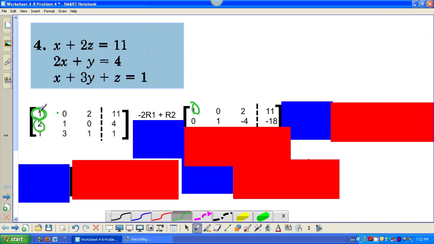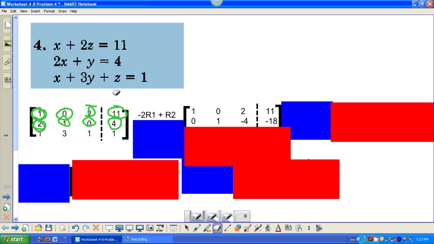All right, so again, 1 times -2 is -2, plus 2 is 0. 0 times -2 is 0, plus 1 is 1. 2 times -2 is -4, plus 0 stays -4. 11 times -2 is -22, plus 4 yields the -18.